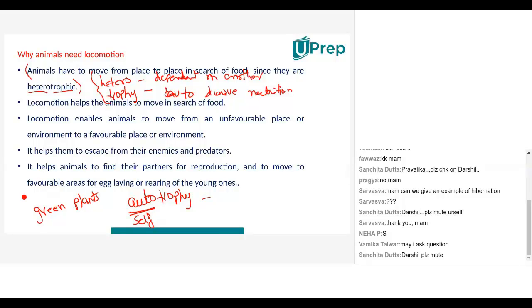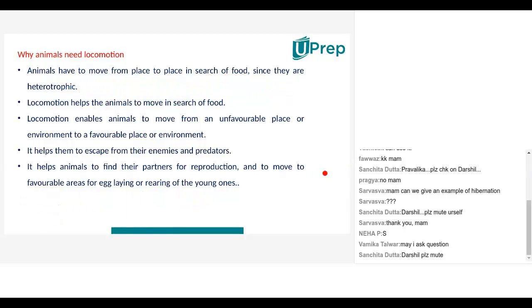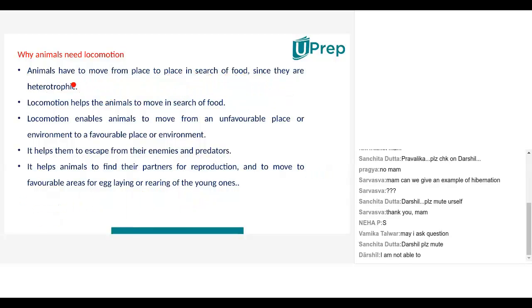Okay. So basically, when we say animals are dependent, for example, a cow has to eat grass. Can it stay in its shed and expect the grass to come to it? No, it has to locomote from point A to point B where grass is available.